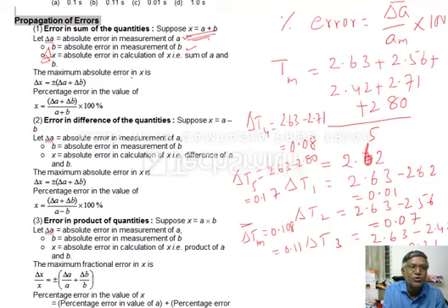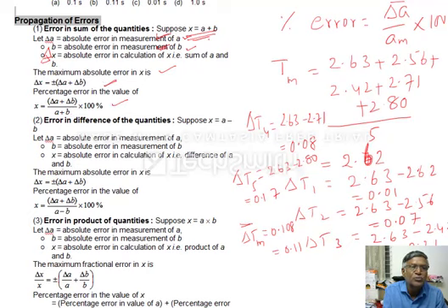So the maximum absolute error in X is nothing but delta X is equal to delta A plus delta B. So अगर इसमें दोनों में error दिया है, you just add them, then divide with the sum. X is nothing but A plus B, so delta X by X into 100 बोले तो परसेंटेज एरर आ जाएगा.